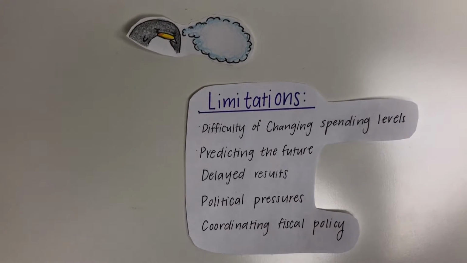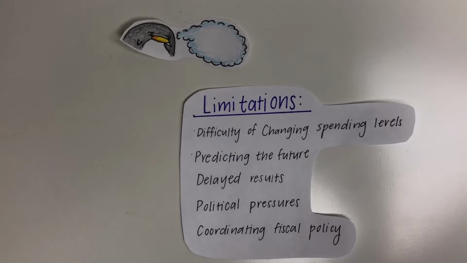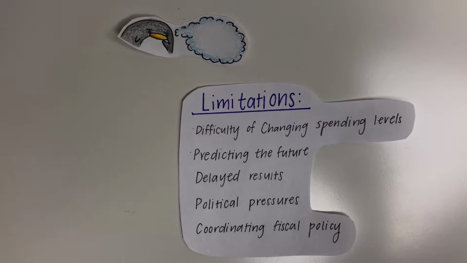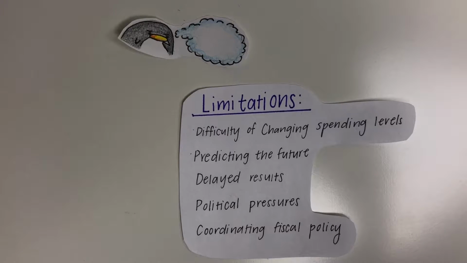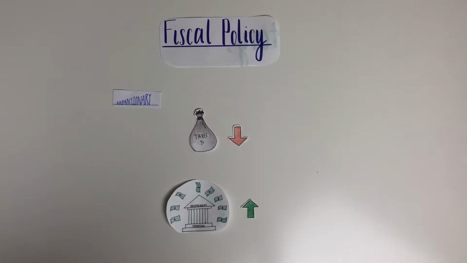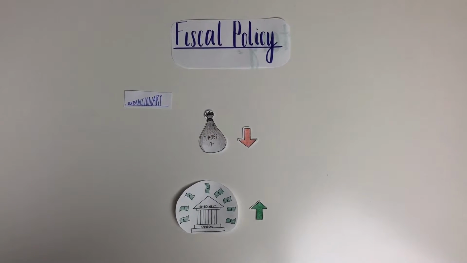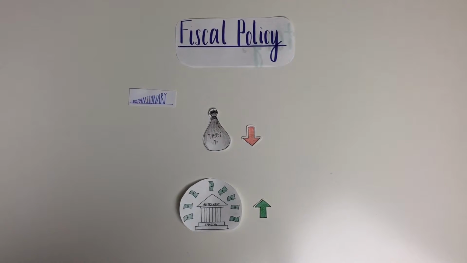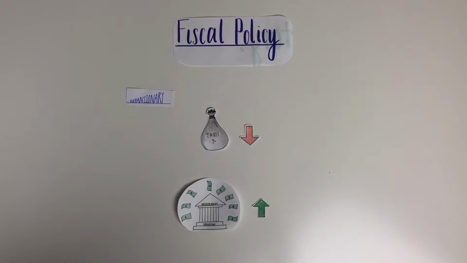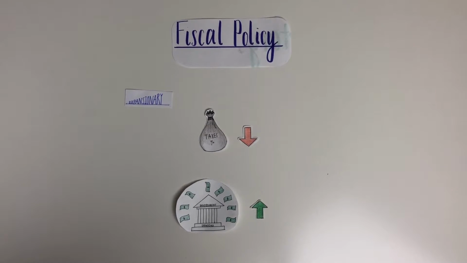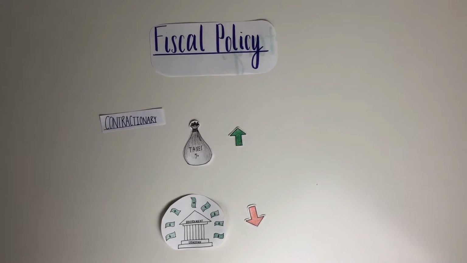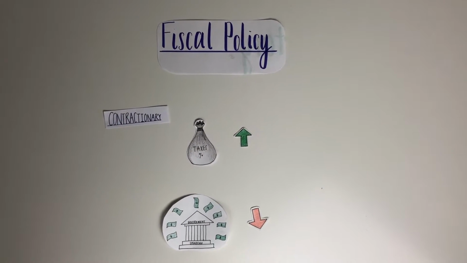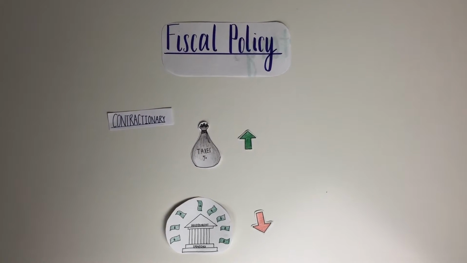The limitations of fiscal policy include the difficulty of changing spending levels, predicting the future, delayed results, political pressures, and coordinating fiscal policy. For expansionary policy, taxes are reduced and government spending increases, and it's meant to stimulate the economy in a recessionary gap. For contractionary policy, taxes increase and government spending decreases, and it's meant to control an economy in an inflationary gap.